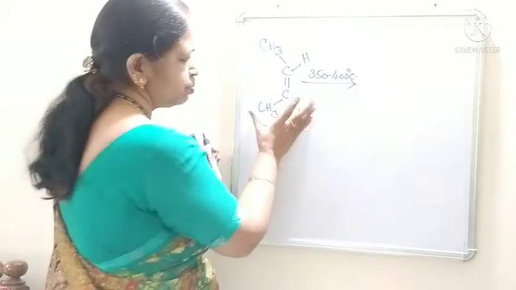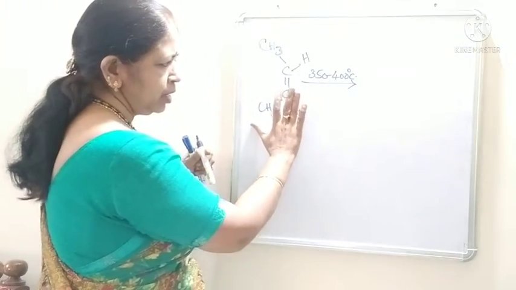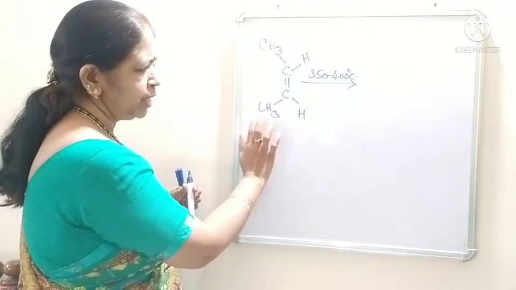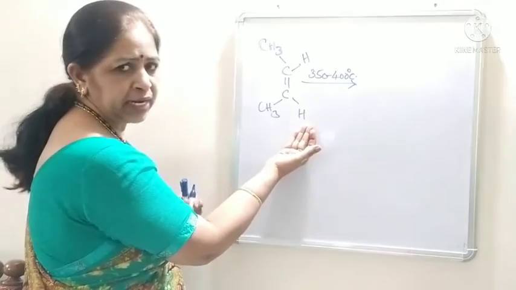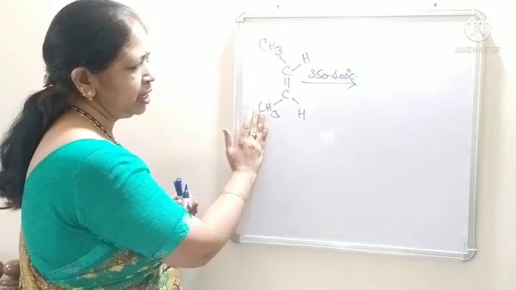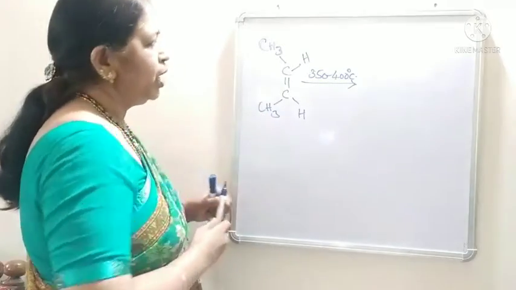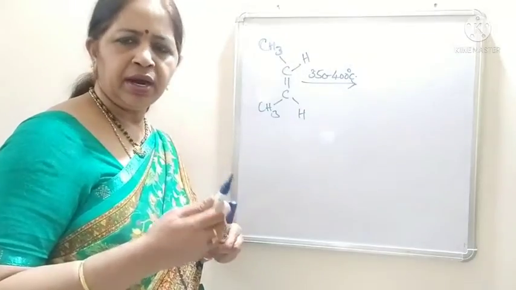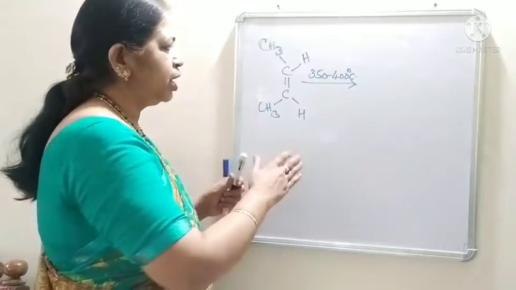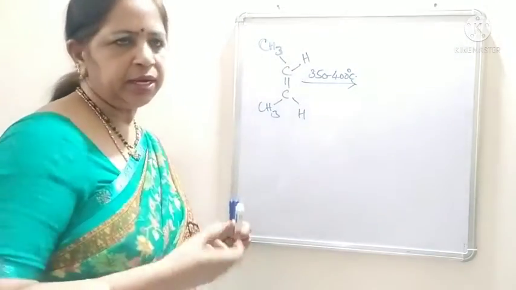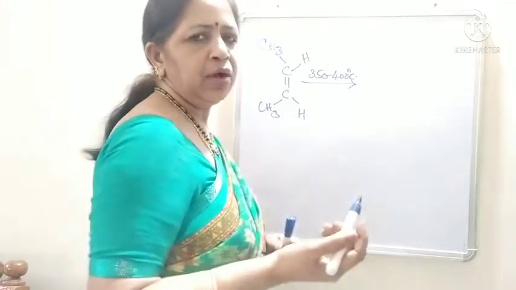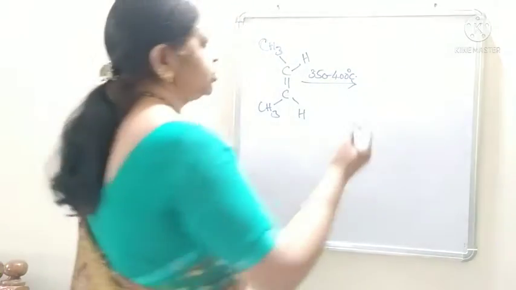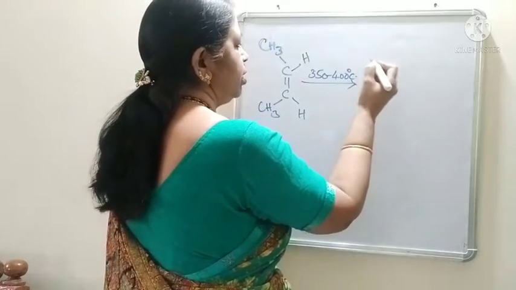So this part may be rotated. That means the methyl group comes onto the right side and hydrogen goes onto the left side. Or it may or may not be rotated, and the pi bond may be formed on either side. So we will have both cis and trans isomers as the products on cooling.